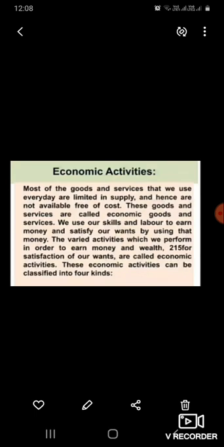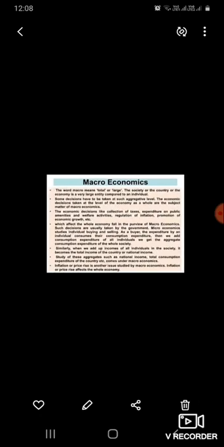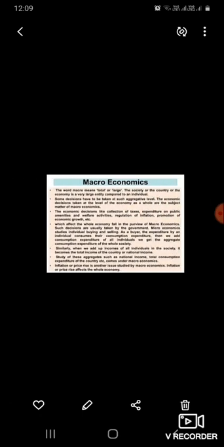Next one is micro and macroeconomics. Economics is a vast subject, so in order to study the different activities, it is divided. Economics is divided into two broad branches, known as micro and macroeconomics.